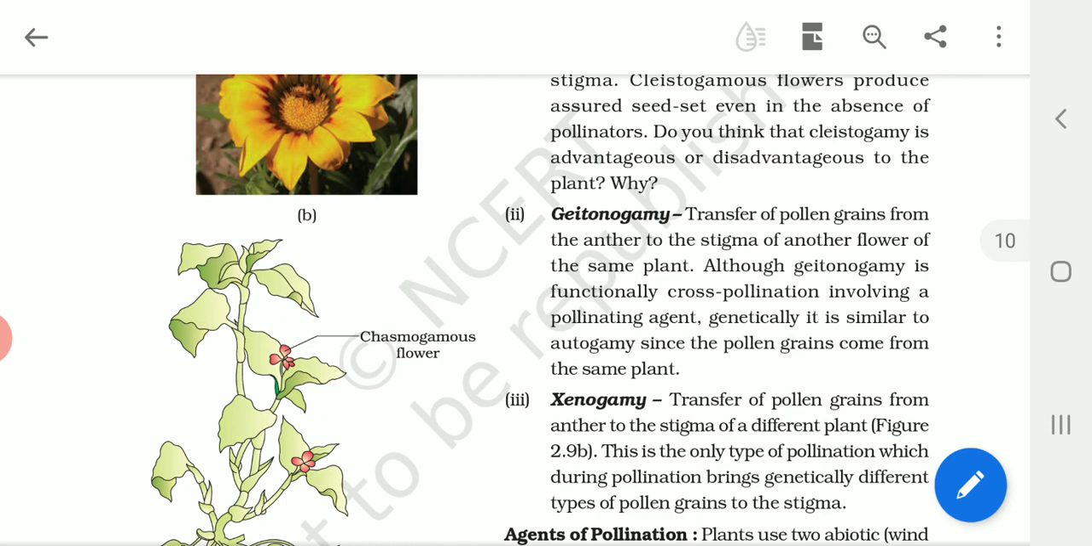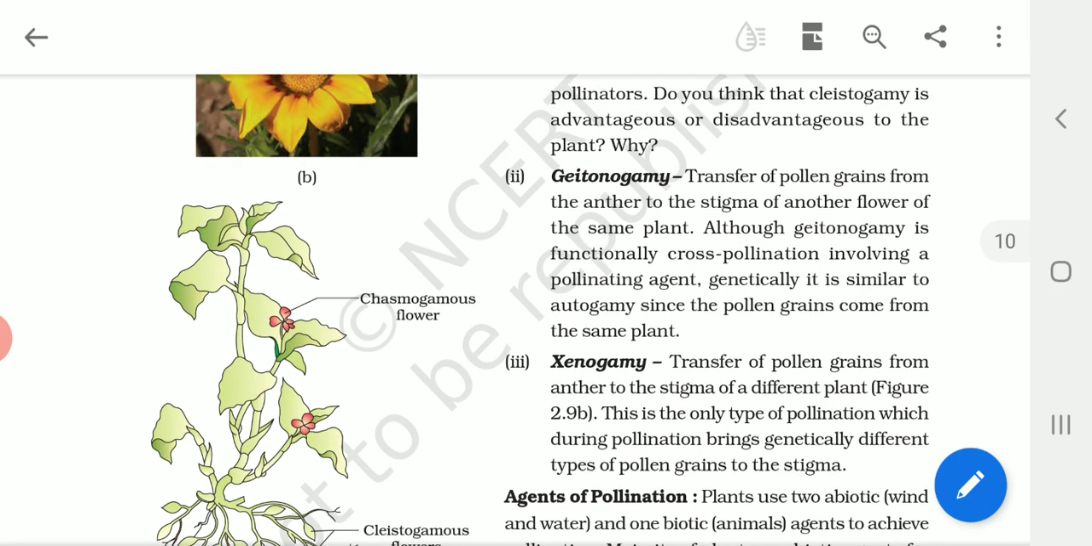In autogamy the pollen grains of one flower fall on the stigma of the same flower. In geitonogamy, the pollen grains of one flower fall on the stigma of another flower, it may be on some other branch. So that is called geitonogamy. It is functionally a cross pollination, but genetically similar to autogamy.